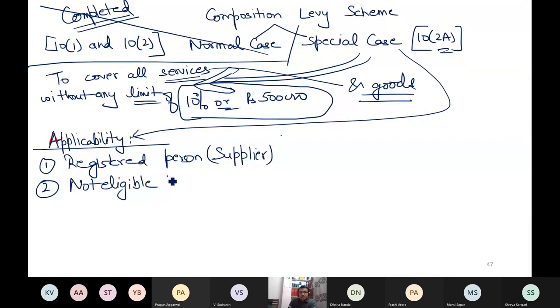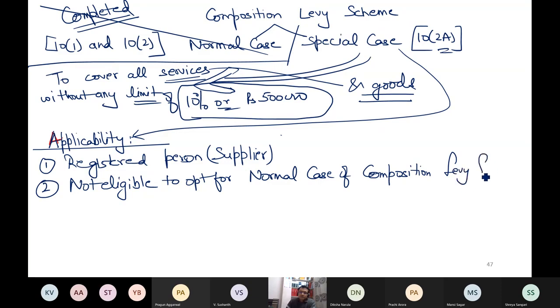Not eligible to opt for the normal case of composition levy scheme. Not eligible to opt for the normal case.